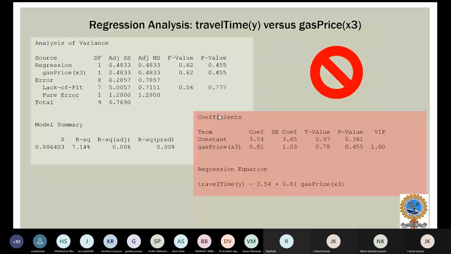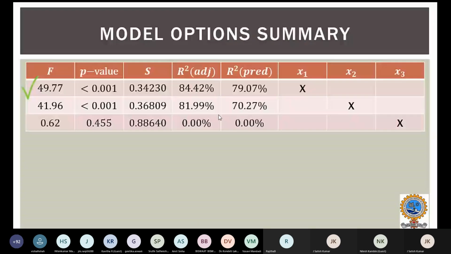When we model this, you can see the parameters. For x1, my r square is 84%. The adjusted r square and predicted r square are 79%, and you can see the p value and f value.